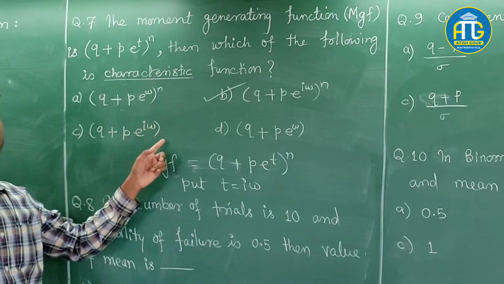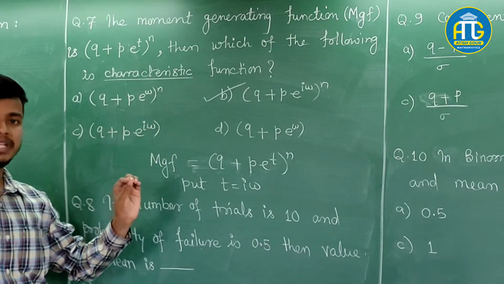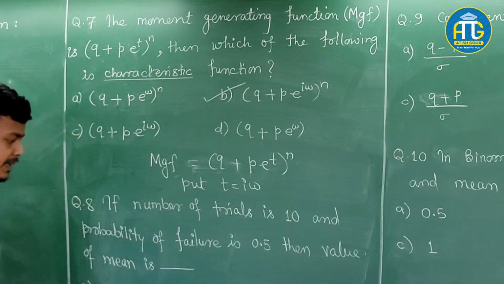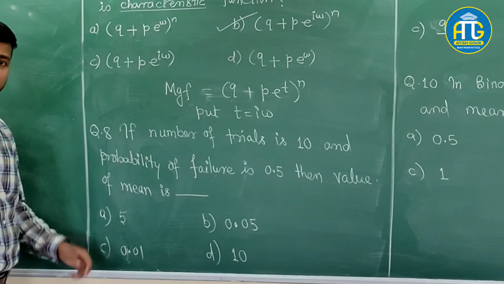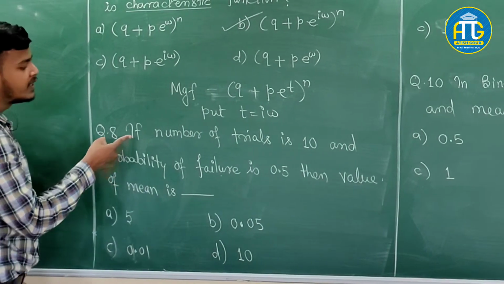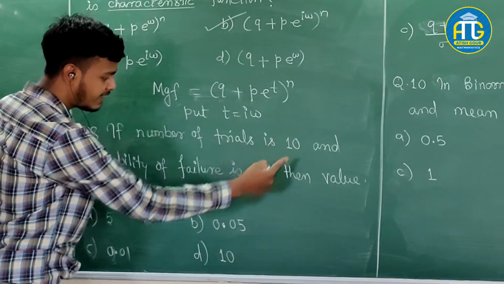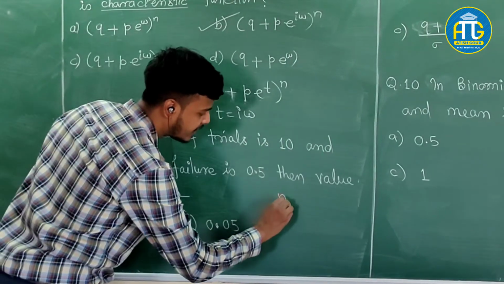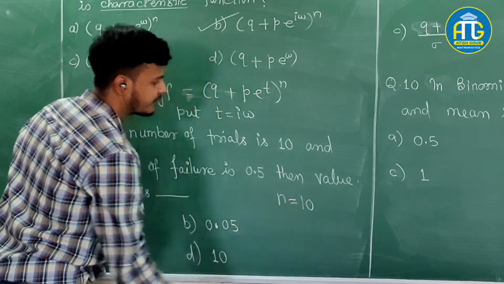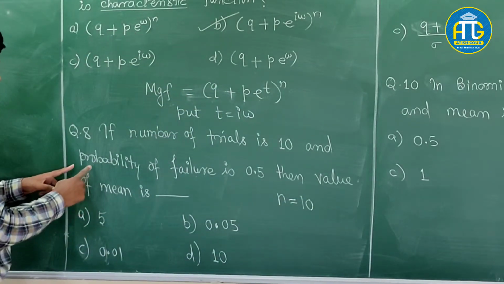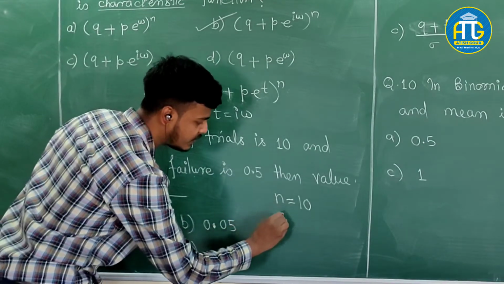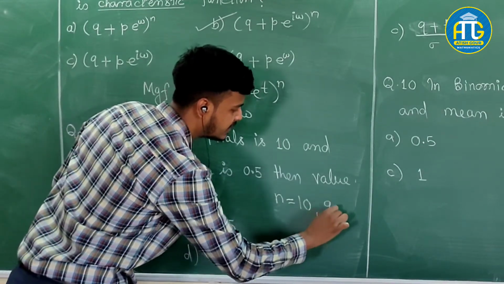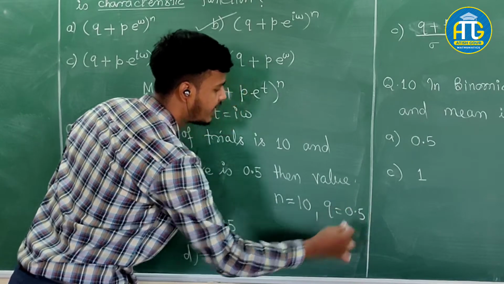Because these questions can be solved within a minute, in 30 seconds, sometimes in 5 seconds. Now can we move ahead to the next problem? Yes. So if the number of trials is 10, so let me write, number of trials n is equal to 10, and probability of failure is 0.5, that is Q. N is 10, Q is 0.5.